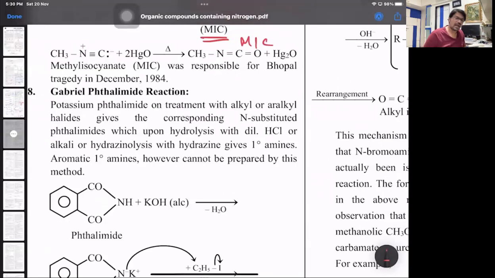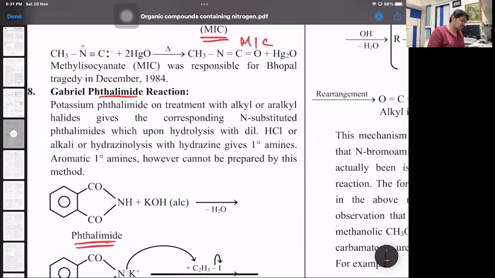Very important one, the Gabriel phthalimide reaction. Now, before going to Gabriel phthalimide, I would like to go back to aldehydes, ketones, carboxylic acids, just to recap. Phthalic acid, a dicarboxylic acid, reacts with 2 moles of ammonia to form ammonium phthalate. Ammonium phthalate on heating will lose water molecules to give the compound phthalamide. Phthalamide, if you heat further, loses a molecule of ammonia to give you phthalimide. That is this compound. So the whole conversion can start from phthalic acid onwards.